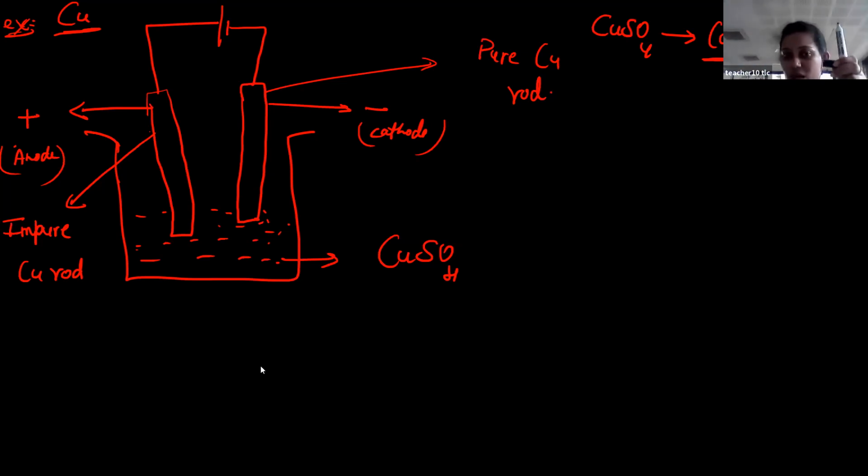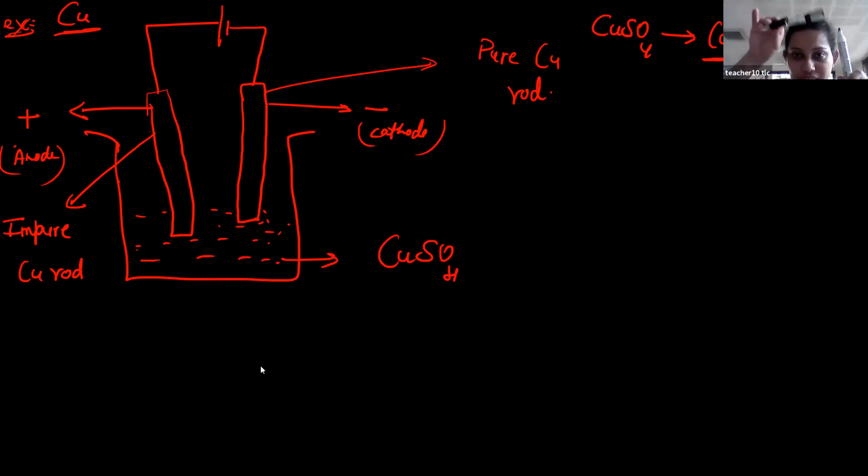Why? Because you took this impure copper rod. This anode is made up of impure copper. Then, students, you have a pure form. The cathode is there, which is made up of copper, but it is in its pure form. So now the anode mud is there, right? Something is collected in the electrolyte. Okay, so that will deposit here in the pure form, means in the cathode. Is this clear?